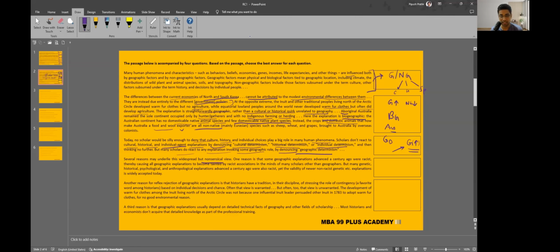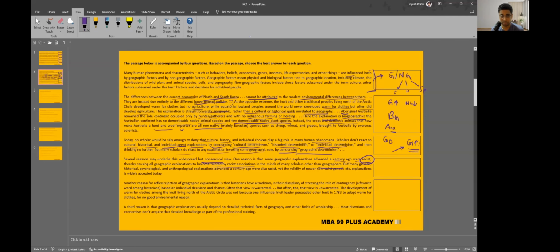One reason is that some geographic explanations advanced a century ago were racist, thereby causing all geographic explanation to be tainted by racist association. So he says that some people argue that whatever geographic explanations were given many centuries ago were racist, and so whatever explanations people give even today are tainted by the same racism in the minds of many scholars other than geographers.